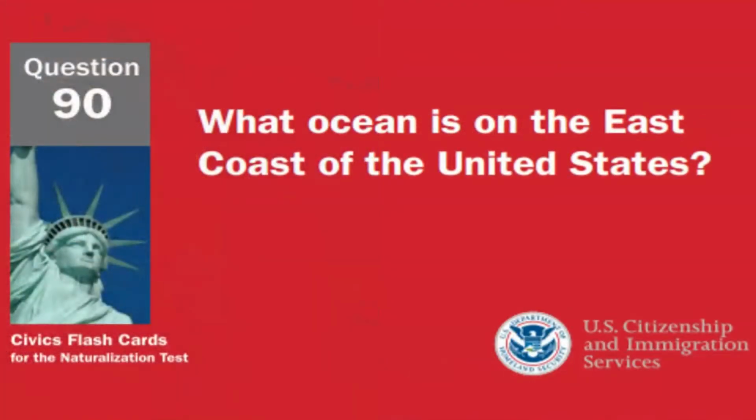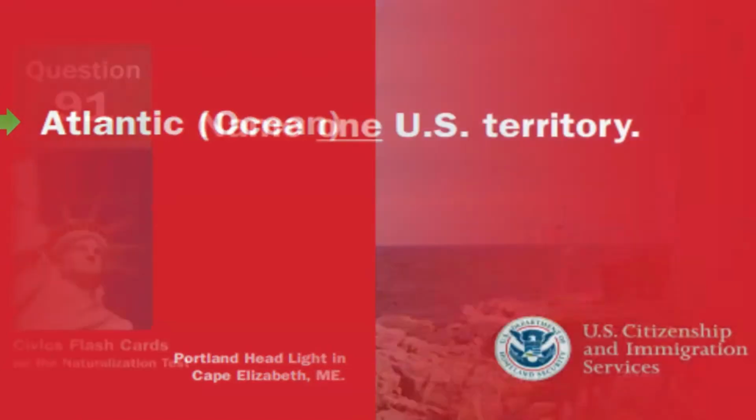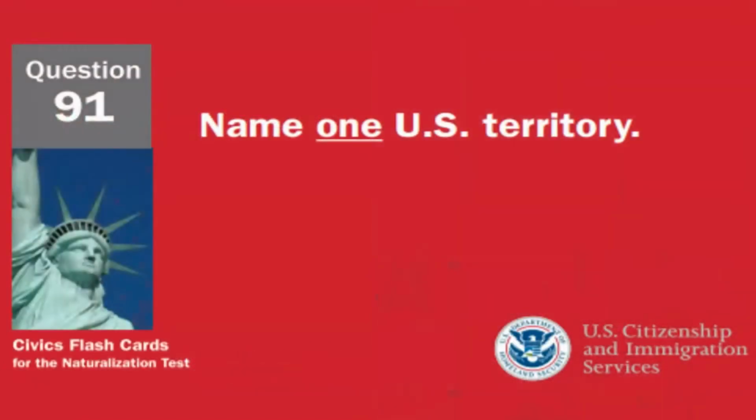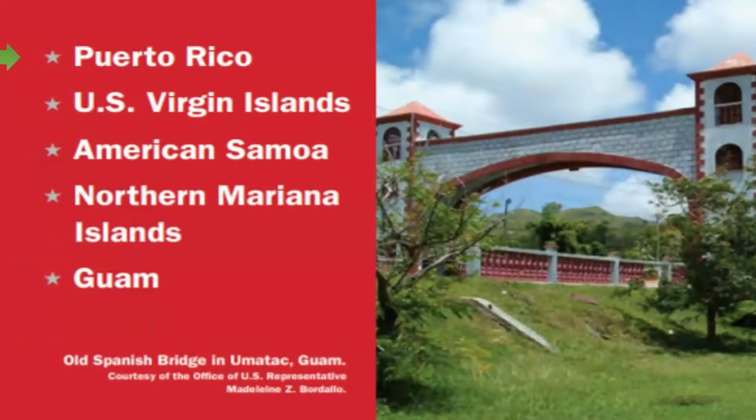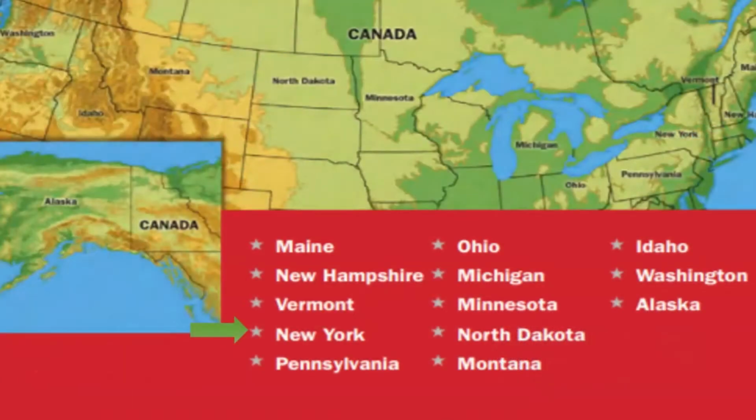What ocean is on the east coast of the United States? The Atlantic Ocean is on the east coast of the United States. Name one U.S. territory. One U.S. territory is Puerto Rico. Name one state that borders Canada. One state that borders Canada is New York.